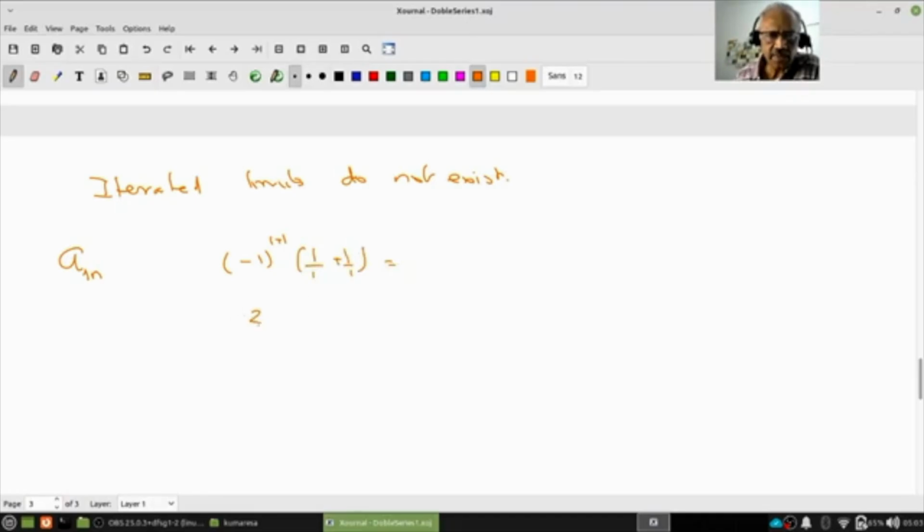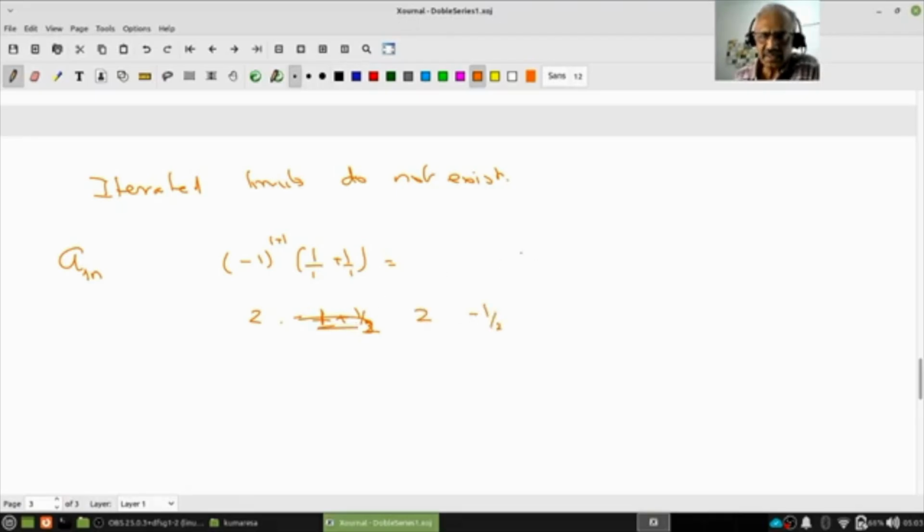And the next one will be minus 1 to the power 1 plus 2, this will be 3, therefore minus, and this is 1 plus 1 by 2, right? Therefore it's going to be 2, minus, and so on.